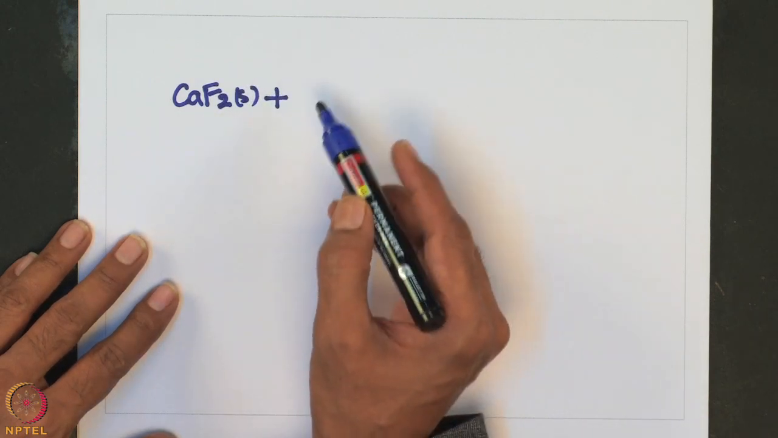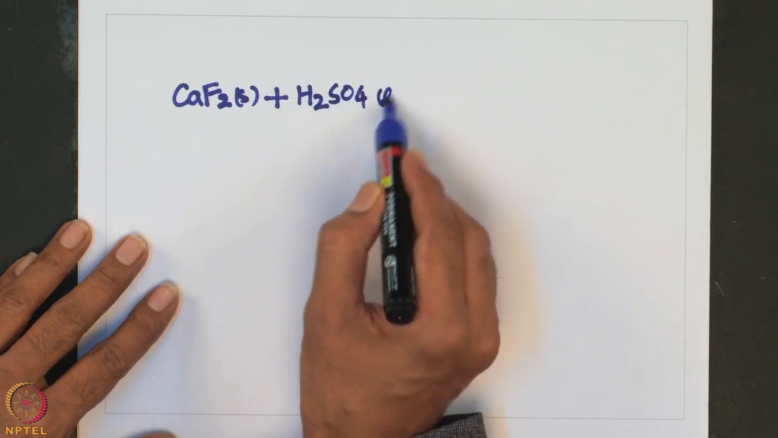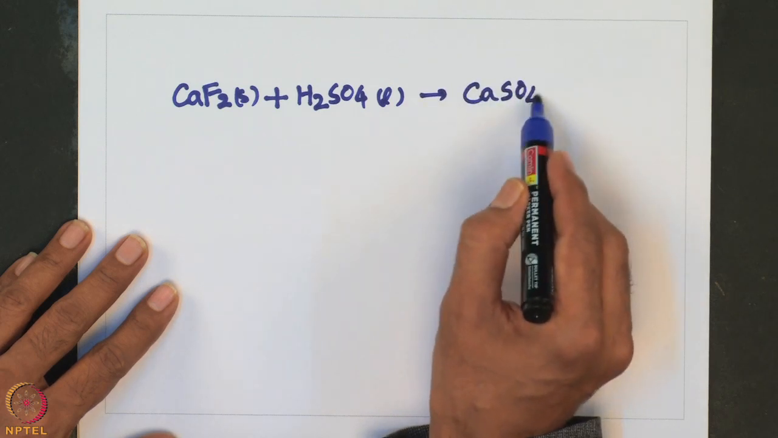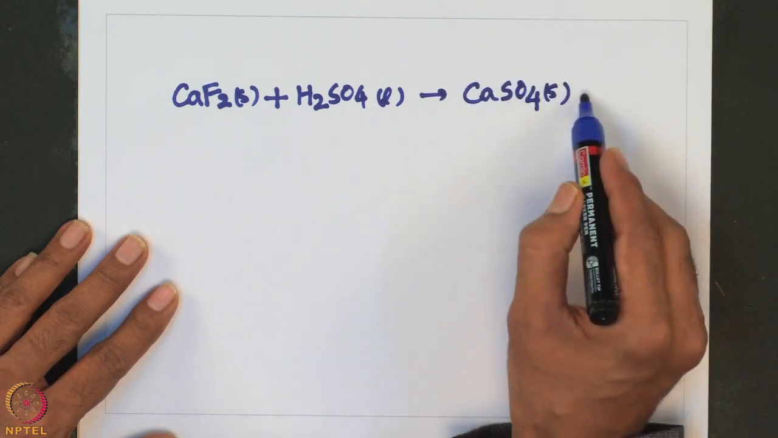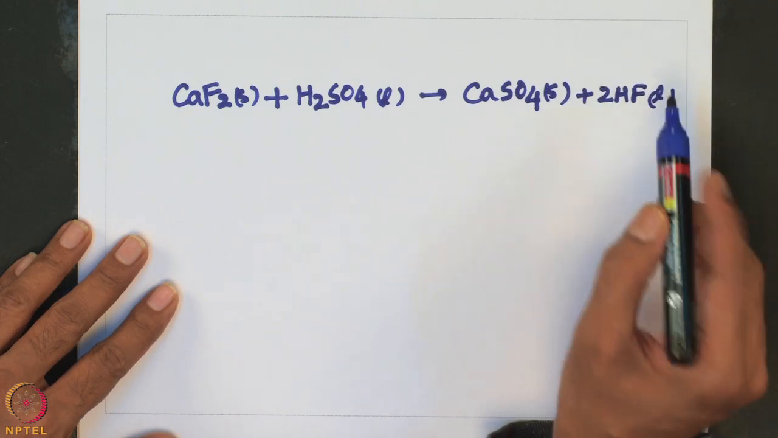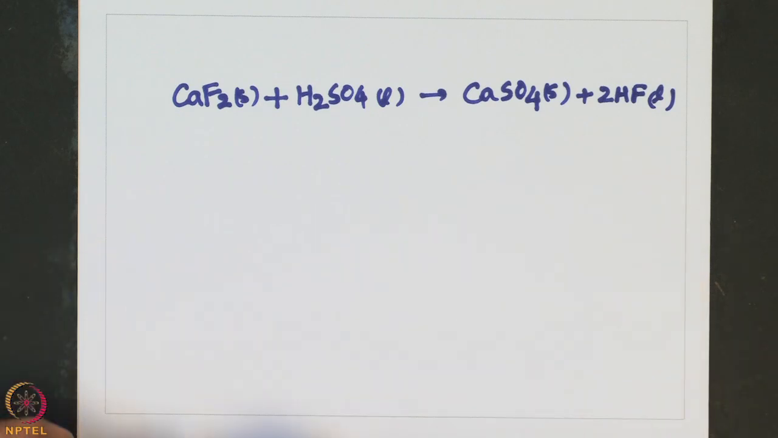So, calcium fluoride on treatment with concentrated sulfuric acid leads to the formation of calcium sulfate plus hydrogen fluoride. Okay. So, this is how hydrogen fluoride is generated starting from calcium fluoride or fluorite.